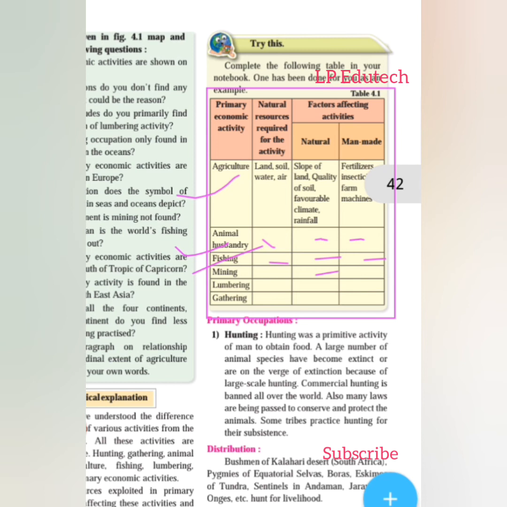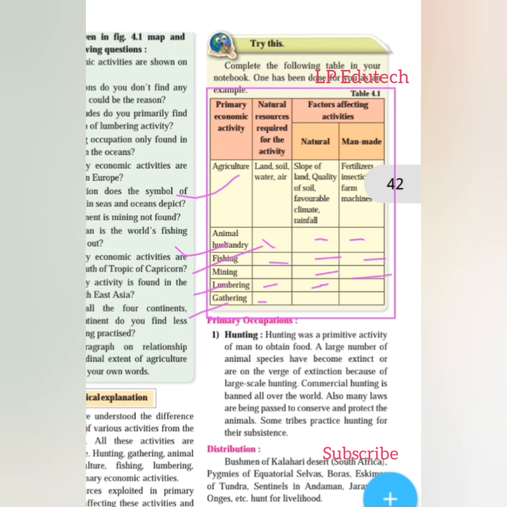Lumbering: nature of vegetation, climate. Here it requires the nature of vegetation and the climate. Accessibility to the forest is required, we must be able to reach deep inside the forest. Advanced technology, market and availability of large estates are also required for this lumbering. And the last one is gathering.